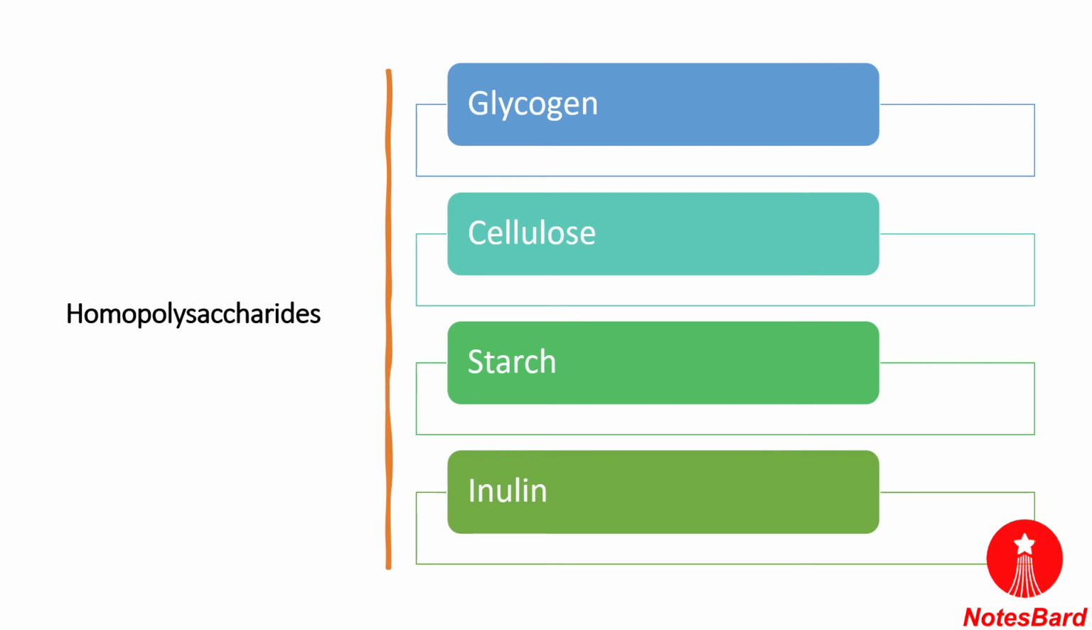If we talk about inulin, it is made up of a number of fructose molecules which are linked together in a chain. It is found in the tubers of the dahlia flower. So this is what the homopolysaccharides are.